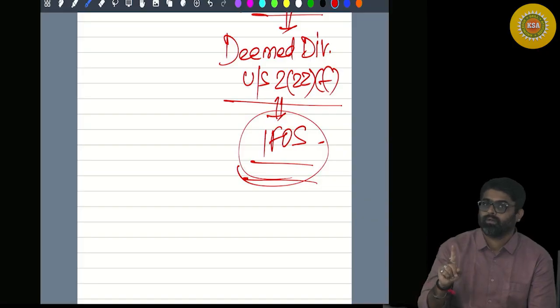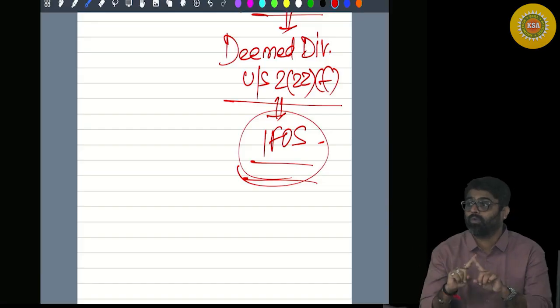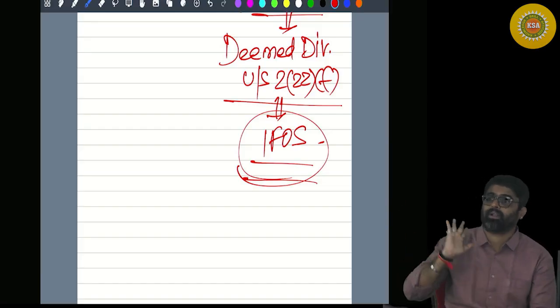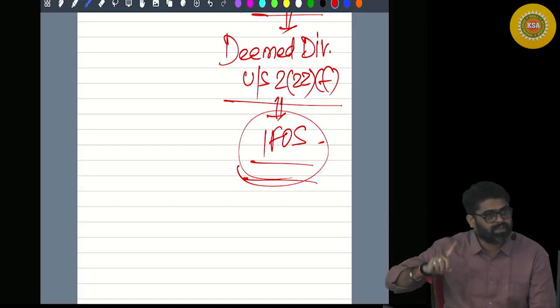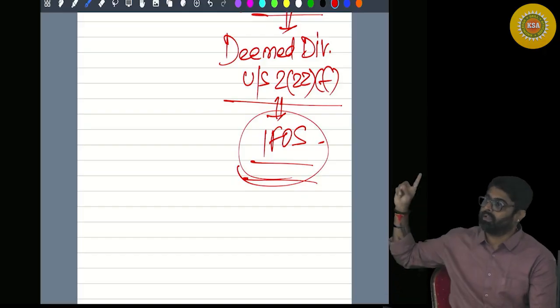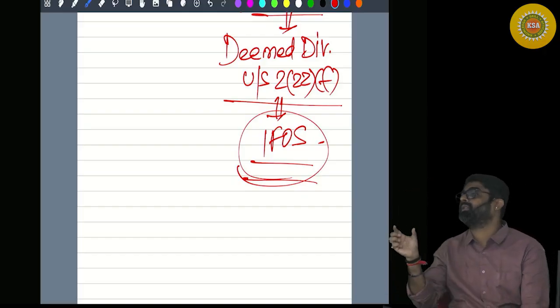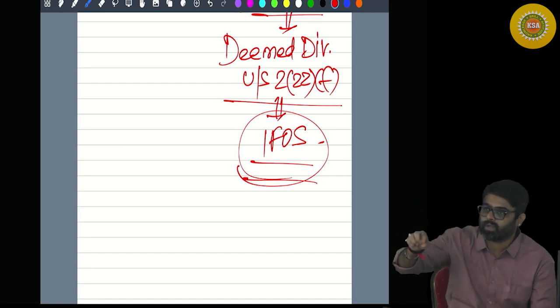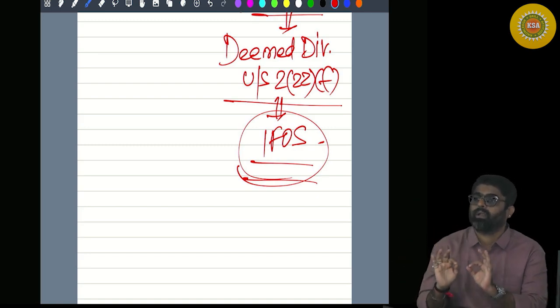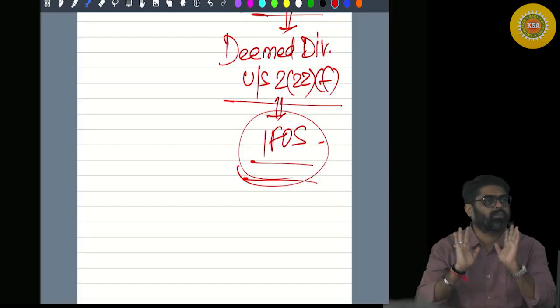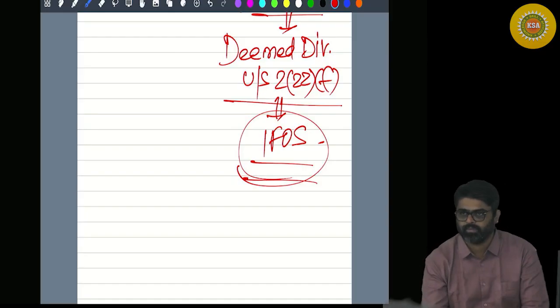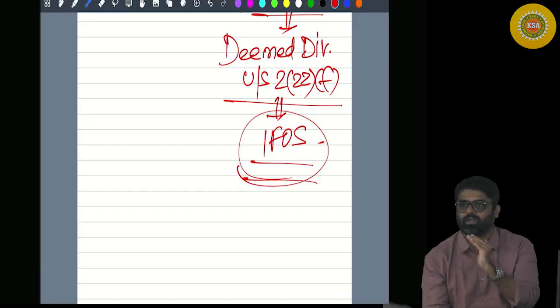But this entire buyback price you are not going to consider as full value of consideration. The entire buyback price will be treated as your deemed dividend under section 2(22)(f) under the head IFOS. So did you take this entire 5 lakhs under the head IFOS? So now will you take this 5 lakh again as full value of consideration to calculate your capital gains? Your capital gain will still be computed under section 46A, but your full value of consideration will be nil, and you will reduce the cost.